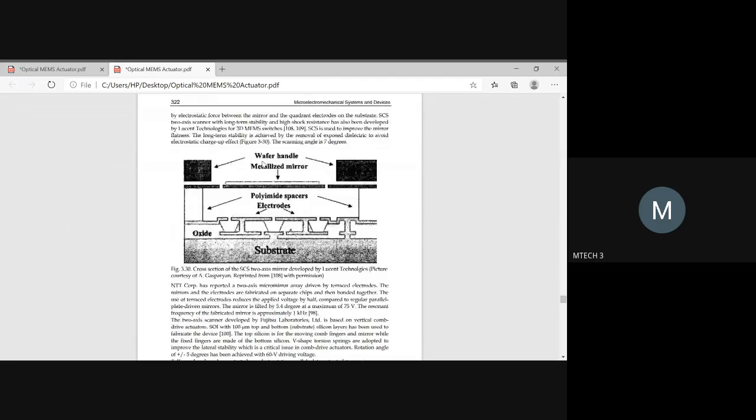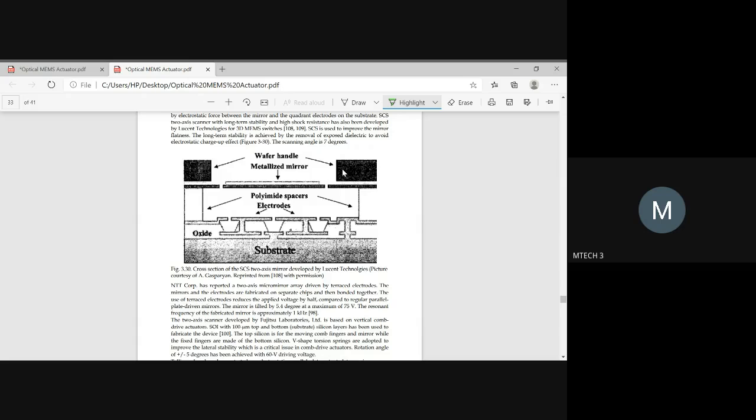So this will be the layout of the MEMS device which is made based on the selected material. So we'll be having a substrate, we'll be having a silicon oxide layer. So this adhesive layer will act as a sacrificial layer. So all the things which are needed to be etched out are done, and then it is safeguarded by polyimide spacers. So this will act as the electrodes. So above that, for optical application, you will be having a mirror, which is a metallized mirror.